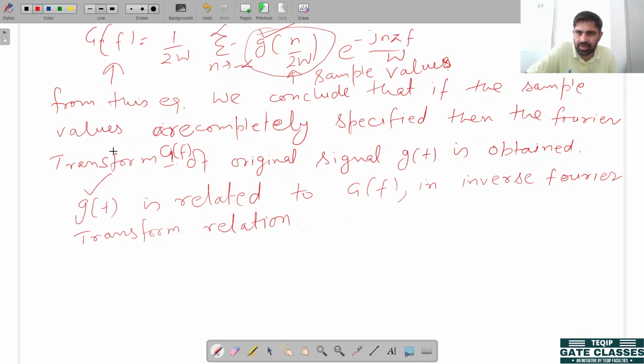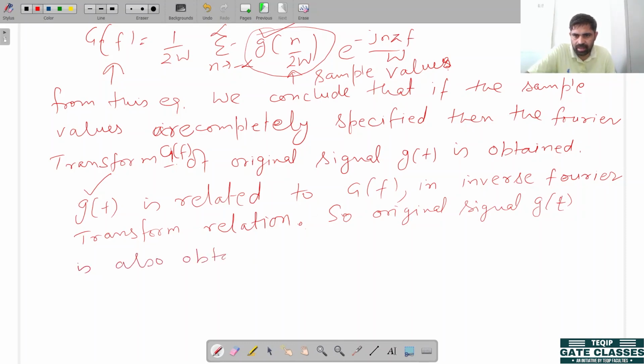We take the inverse Fourier transform of G F, so we can obtain our original signal G t. So it means the original signal G t is also obtained from the sample values,